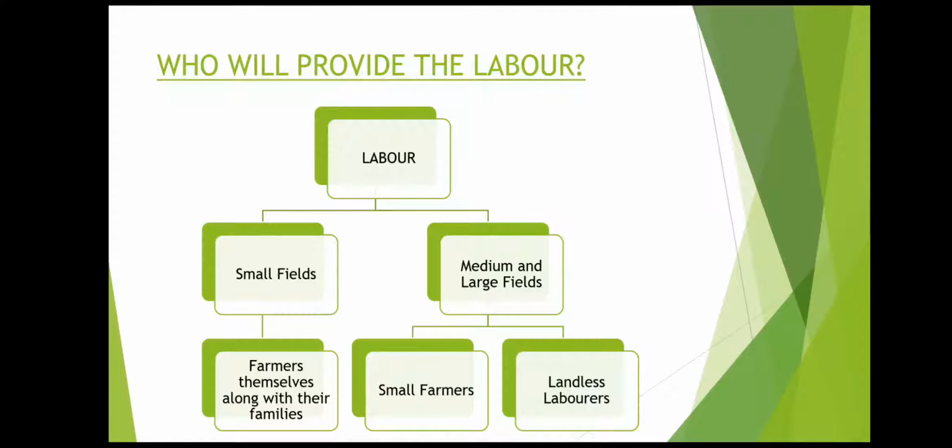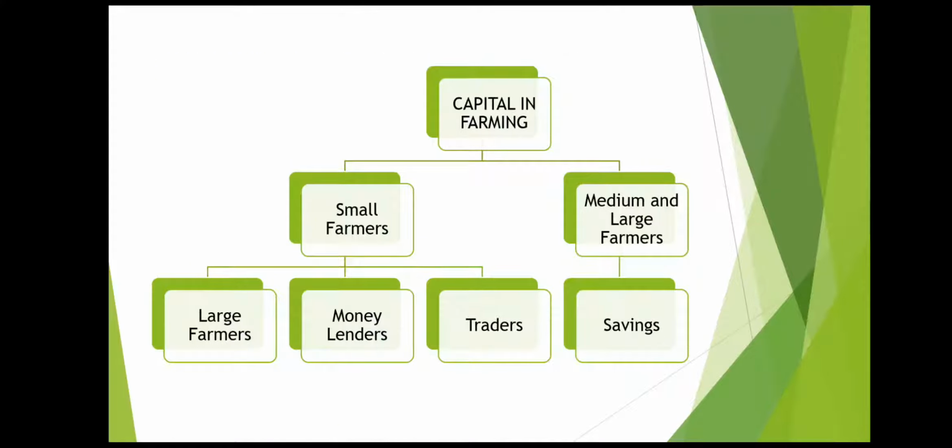So the next topic was who will provide the labor. In small fields, the farmers themselves along with their families provide the labor, but in medium and large fields, the small farmers and the landless laborers provide the labor. After that, we studied about capital that is needed in farming.